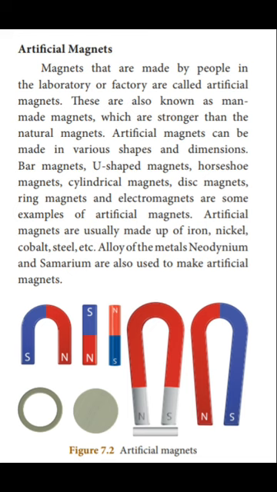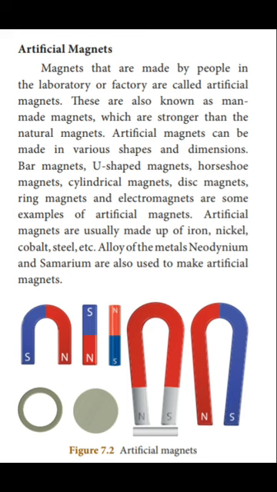Artificial magnets can be made in various shapes and dimensions. Shapes of artificial magnets are bar magnets, U-shaped magnets, horseshoe magnets, cylindrical magnets, disc magnets, ring magnets and electromagnets.